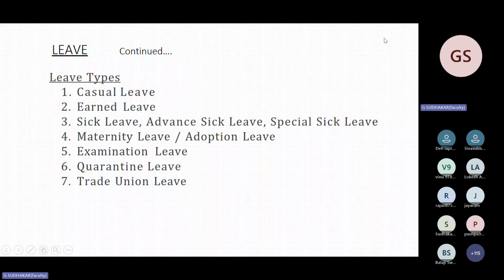Now, types of leave. There are so many types of leave. We cannot exactly mention each type. Casual leave, earned leave, sick leave, advanced sick leave, special sick leave, maternity, adoption leave, examination leave, quarantine leave, trade union leave. So many leaves are there, and different companies use different names for advanced sick leave and special sick leave. For others, it is common. Earned leave or privileged leave, PL or EL, and maternity leave is common, adoption leave is common, paternity leave is also there. You can add that also. The slide has paternity leave, adoption leave, maternity leave.